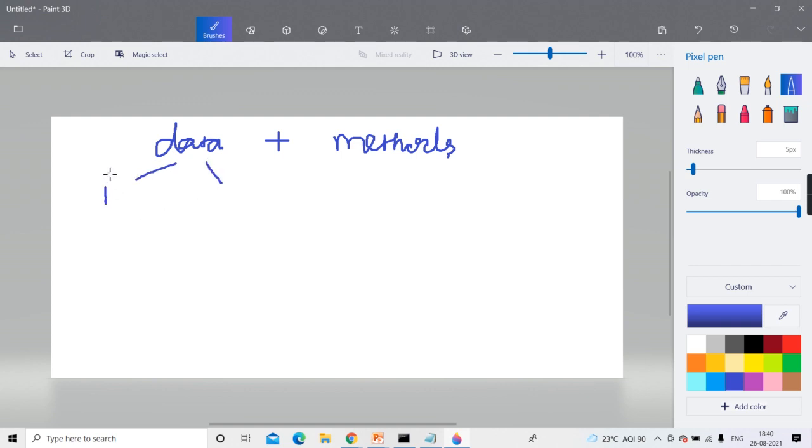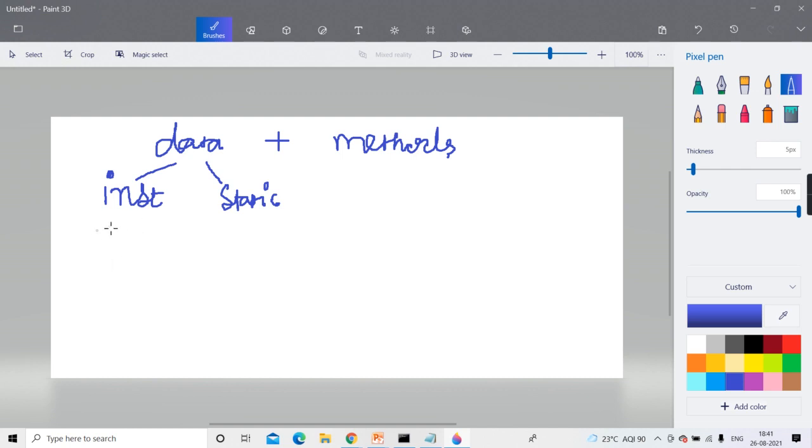One is called instance. Now those who are already C++ programmers know it. Those who are not, it's okay, I'm telling you now. So data can be instance data and it can be static data. Okay? Data can be of two types. One is instance data, one is static data. Now you'll say, what is the difference between them? I am coming to it. Each and everything I'll tell you. Instance data means which is separate for each object.